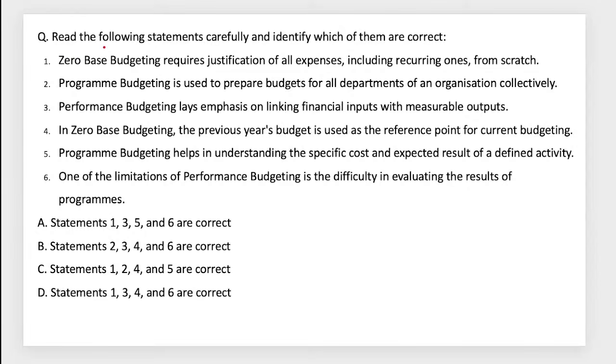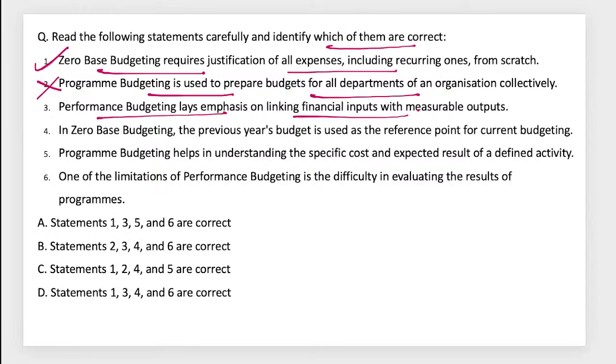Read the following statements carefully and find the correct answer. Zero-based budgeting requires justification of all expenses, including recurring ones, from scratch. Yes. Program budgeting is used to prepare a budget for all departments. No, it is for a specific program itself. Performance budget puts emphasis on input and output. Yes, true. The next one, zero based budgeting: the previous year budget is used as a base. No, we start from zero. We ignore the previous budget, assumptions and all.